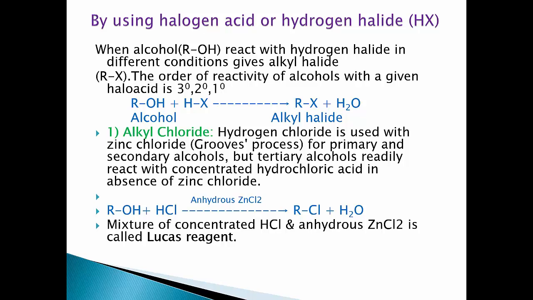When hydrogen chloride is treated with alcohol in presence of zinc chloride, it gives alkyl chlorides. Primary and secondary alcohols are converted into alkyl chlorides by using hydrogen chloride and zinc chloride. But tertiary alcohols readily react with concentrated HCl in absence of zinc chloride to give tertiary chlorides.